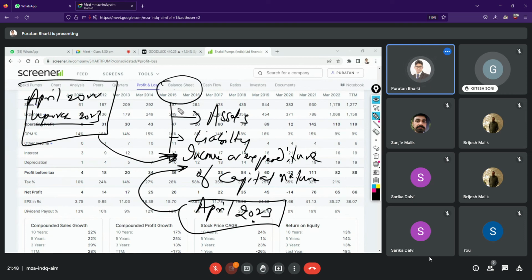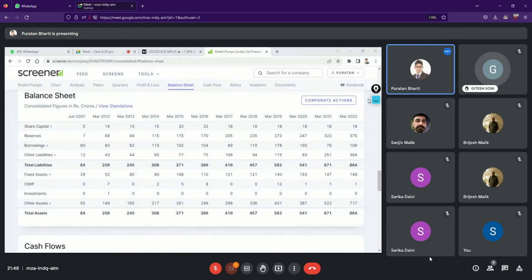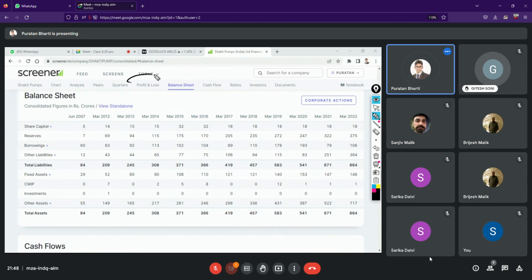So the balance sheet, which I'm just going to click now, has a couple of items here. One is assets and liabilities, as you can see. So it has liabilities here, it has assets, and any transaction which is of capital nature, whereas the profit and loss statement will capture, what does it capture?